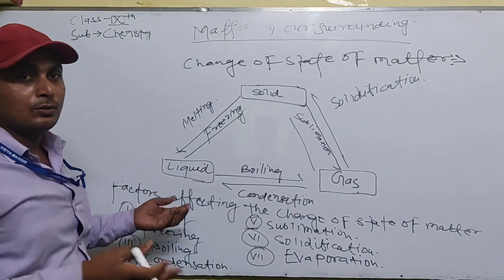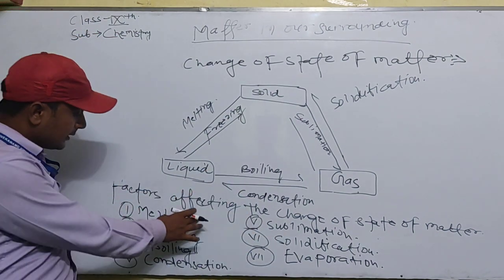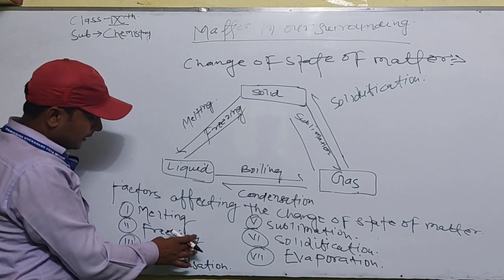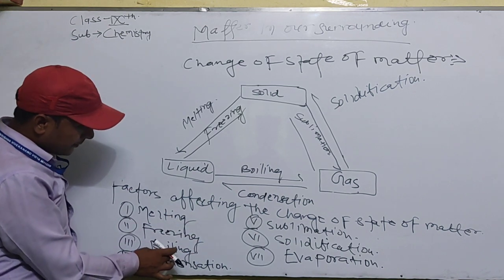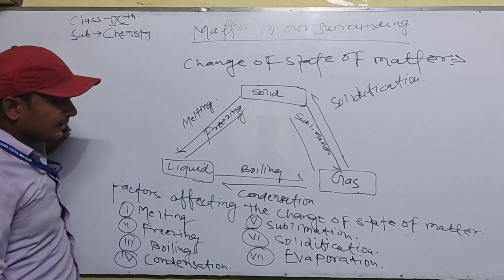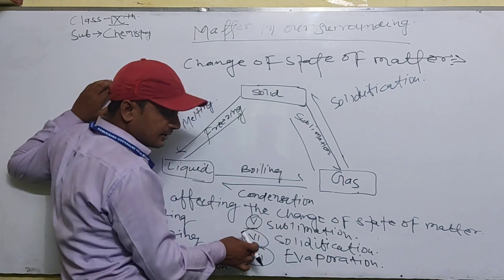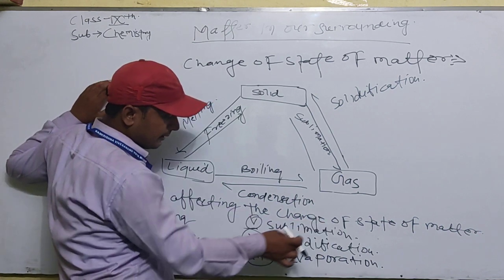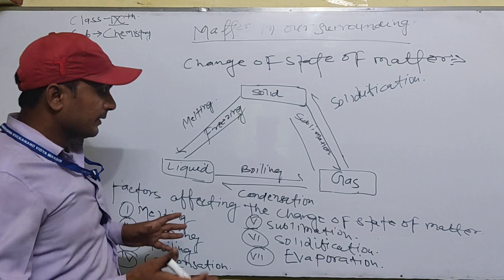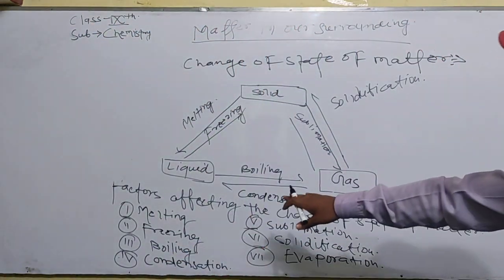Now we will discuss the factors affecting the change of states of matter. What are the factors that affect the change of states of matter? The first factor is melting, the second is freezing, the third is boiling, the fourth is condensation, the fifth is sublimation, the sixth is solidification, and the seventh is evaporation. Now we will discuss the factors one by one.